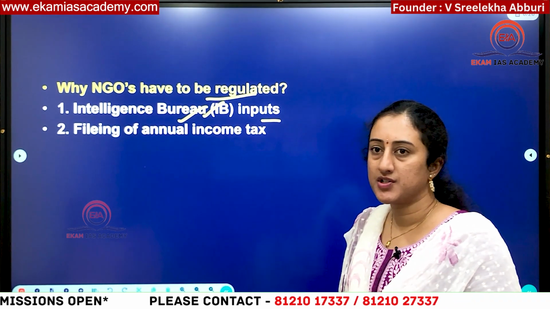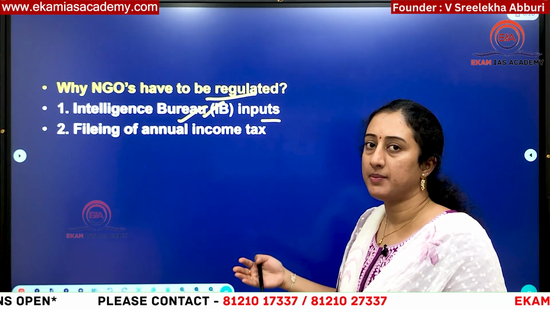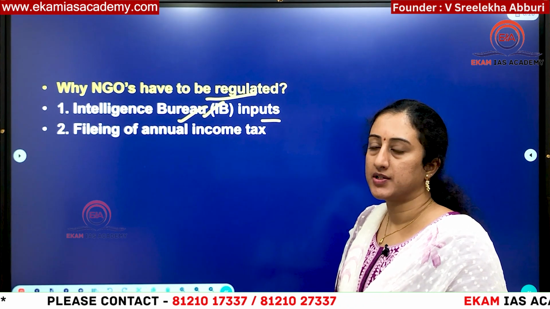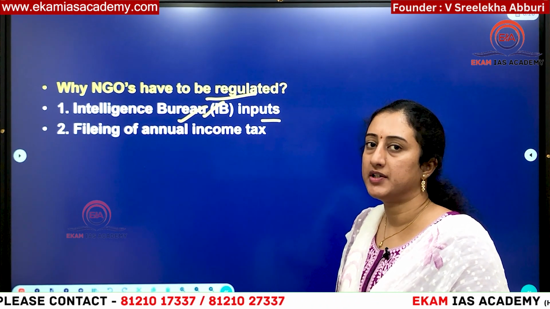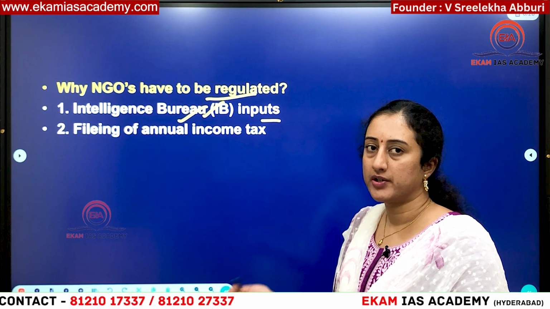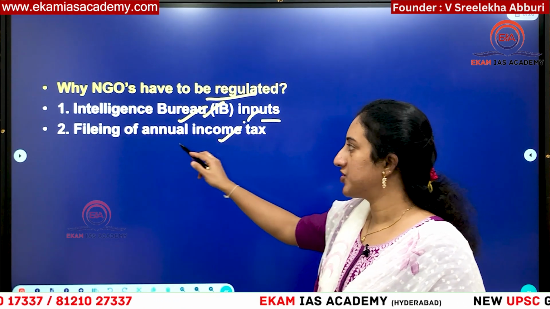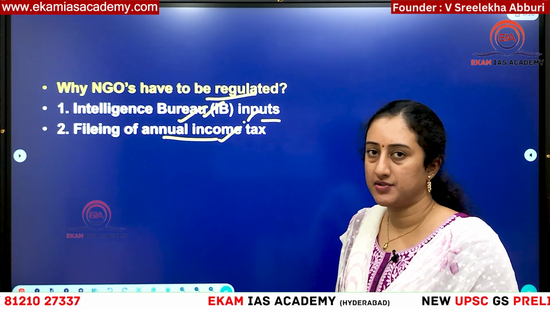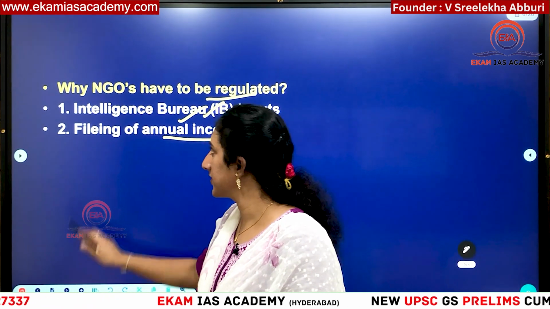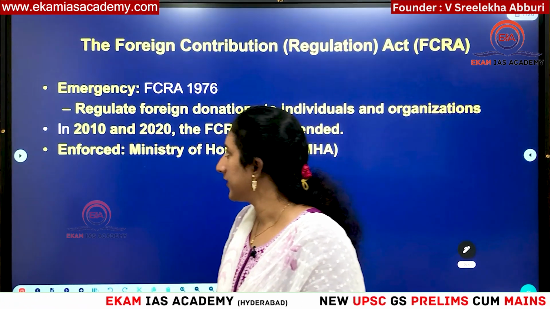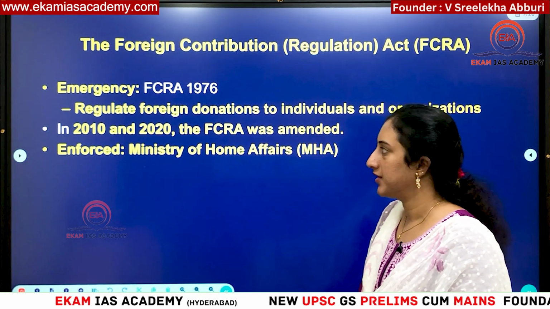So this Intelligence Bureau will examine whether they are actually serving the stated purpose only, or whether they have any connections with other countries' organizations. All these things will be examined. Then they will also check whether they are filing income tax returns annually or not. These things will be regulated, otherwise it may threaten the country's stability also.